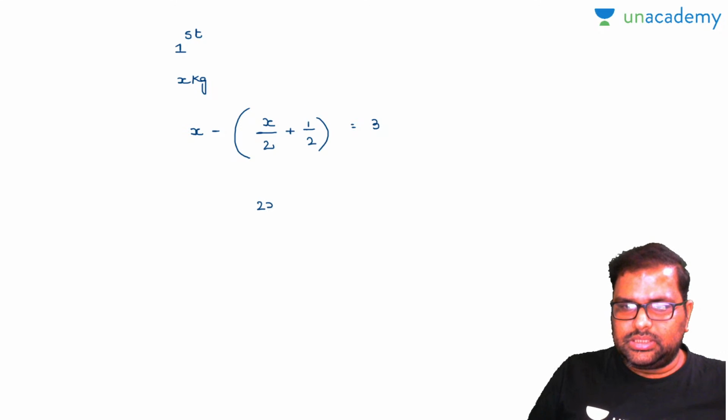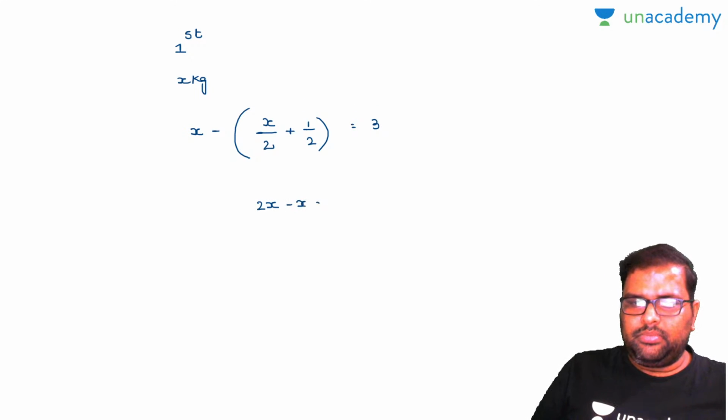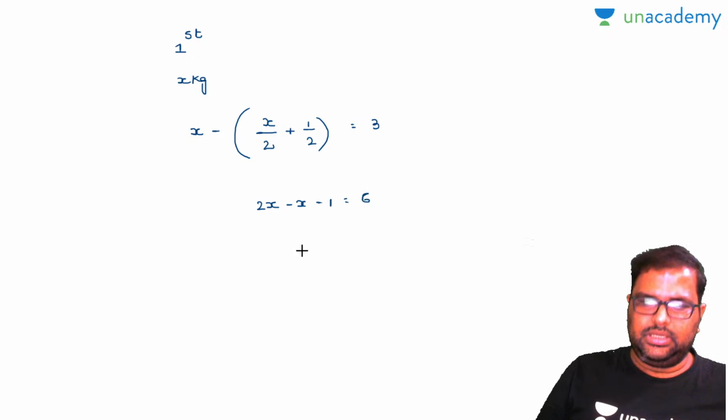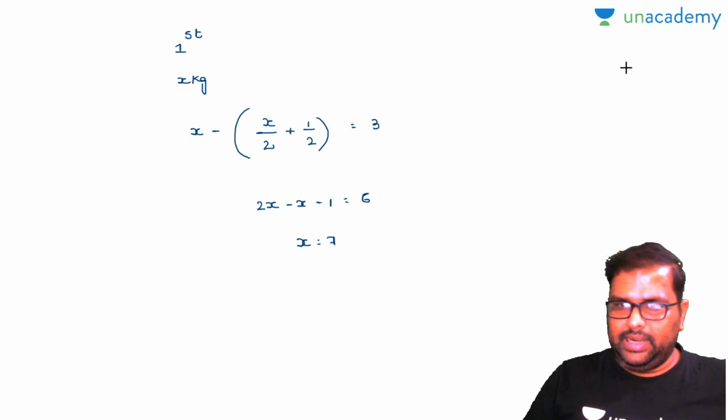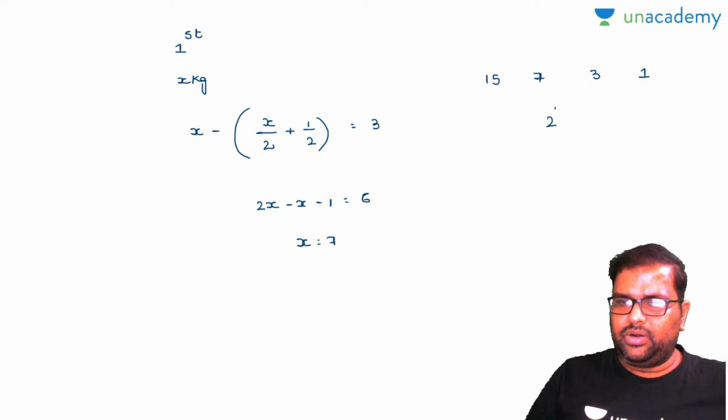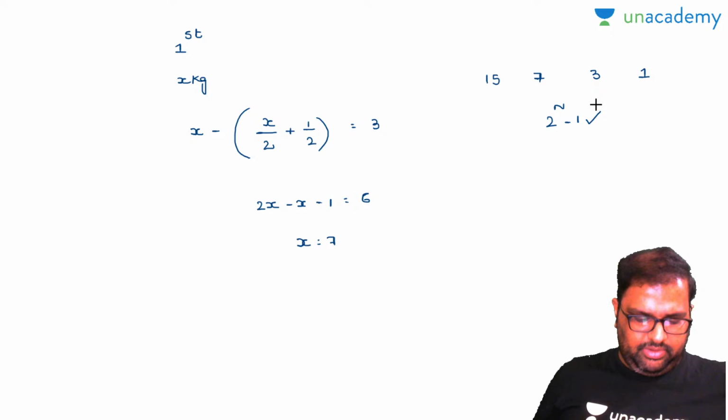So 2x minus x minus 1 is equal to 6, and my x value is equal to 7. There is a pattern running here: 1, 3, 7, and the next one will be 15. So this is running in the pattern of 2 to the power of n, minus 1. If you can find out the pattern also, it will work out.